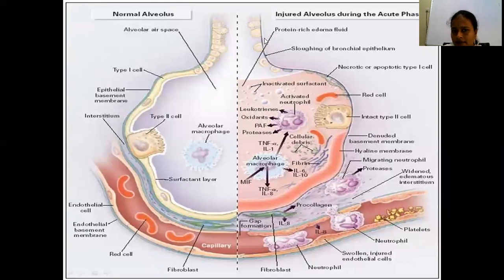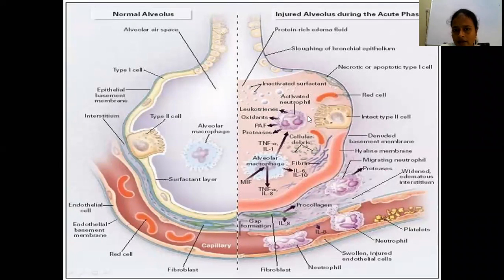Exposure of the epithelial basement membrane to bacteria leads to bacteremia and sepsis, followed by damage to type 2 cells. These type 2 cells are also damaged, leading to decreased surfactant production, loss of maintenance of alveolar surface tension, and alveolar collapse.